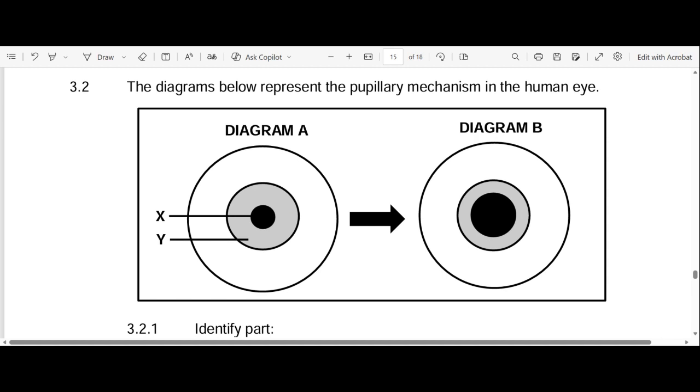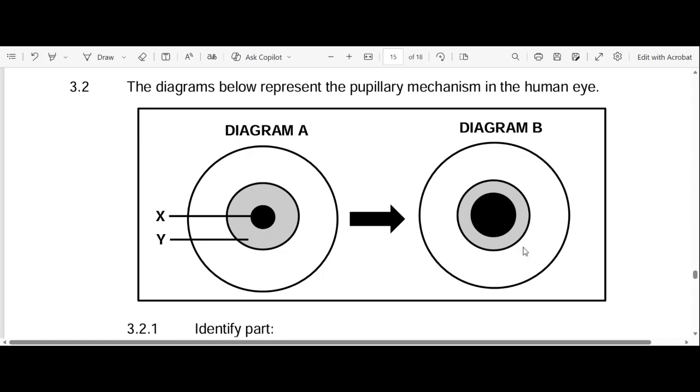And what happens when a person is exposed to bright light? What happens to the muscles? Remember, in the iris we have two muscles, the sphincter muscles and the radial muscles. What happens to the sphincter muscles when the person is exposed to bright light? They contract, and already you know when the sphincter muscles contract, the radial muscles will relax. And when the radial muscles relax, the pupil will constrict, allowing less light to enter the eye.